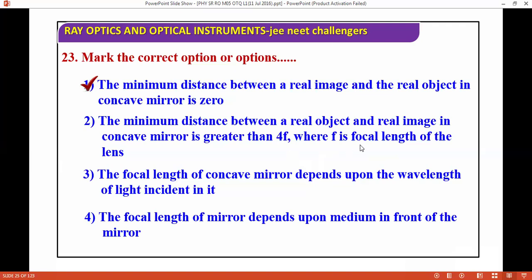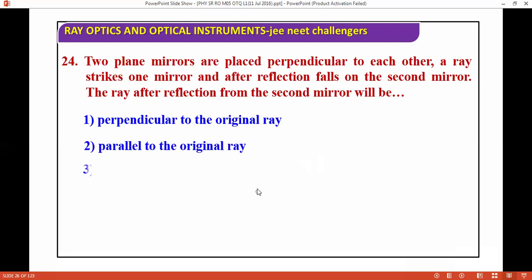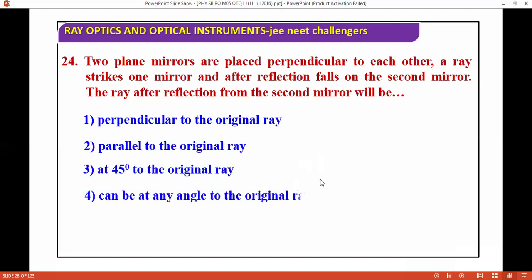So next question: two plane mirrors are placed perpendicular to each other. A ray strikes one mirror and after reflection falls on the second mirror. The ray after reflection from the second mirror will be perpendicular to the original ray, parallel to the original ray, at 45 degrees to the original ray, or can be at any angle to the original ray. Again, this is a very good question. The correct answer is parallel to the original ray.